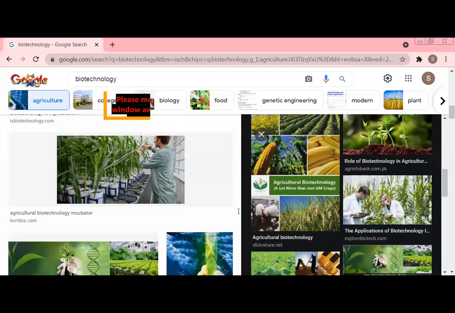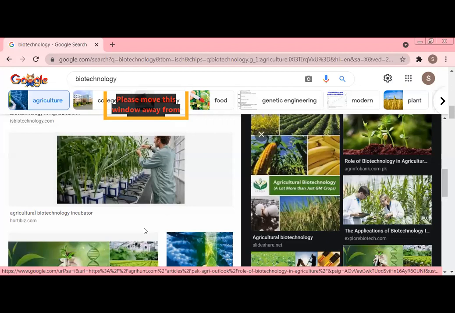Biotechnology. Yes, we are using different techniques to increase the growth of crops, to increase the growth of food as per the demand, or to get better crops, better growth of plants, and get new varieties of plants.